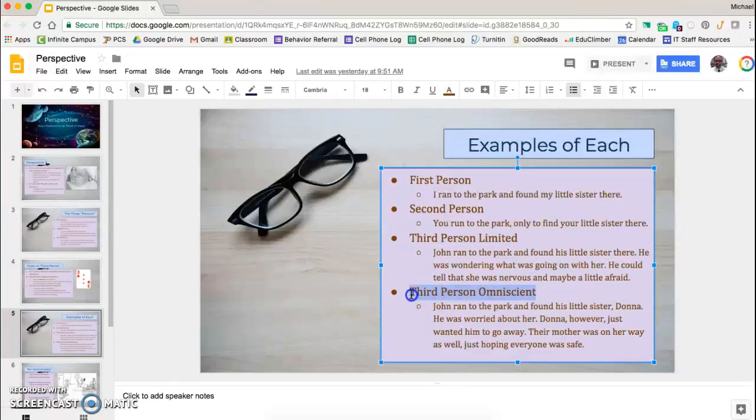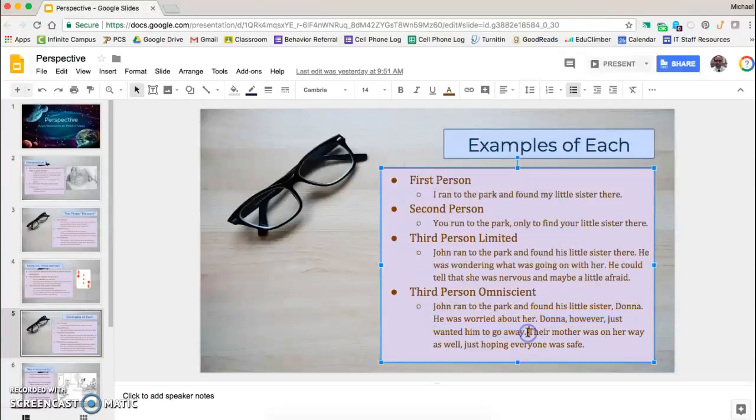Third person omniscient can switch back and forth between many different characters and what they're dealing with. So here we have John ran to the park and found his little sister Donna. He was worried about her. Okay, so this so far has been following John. It has access to his thoughts. He's worried about her. Then it says Donna, however, just wanted him to go away. So that's not something that John can really observe. It switched to Donna's perspective. And this is talking about what she wants.